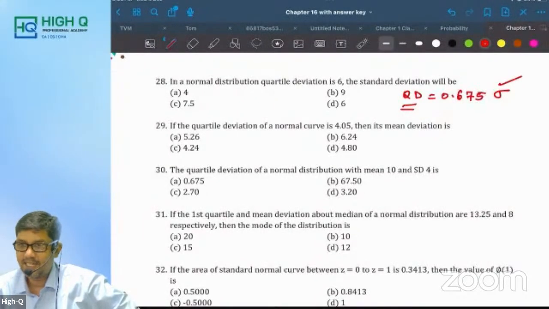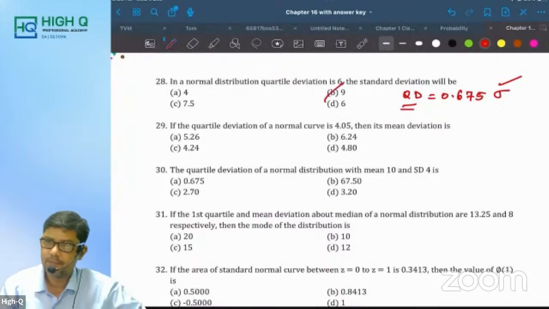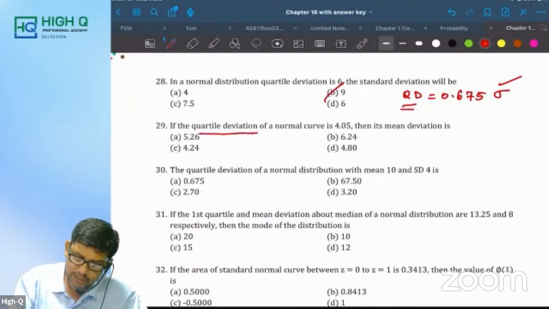Standard deviation they are asking, na? That means only sigma is to be found out. Direct answer. 9. Why are you shocked? 9. Okay. Now, if the quartile deviation of a normal curve is 4.05, so quartile deviation is equal to what?